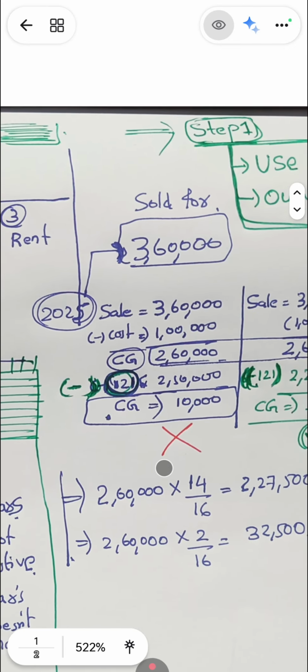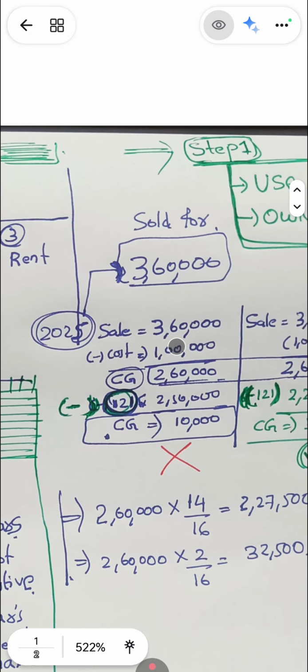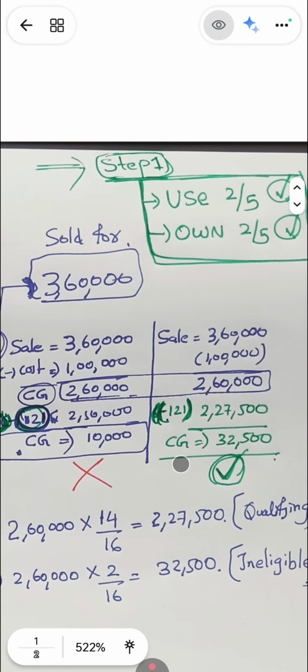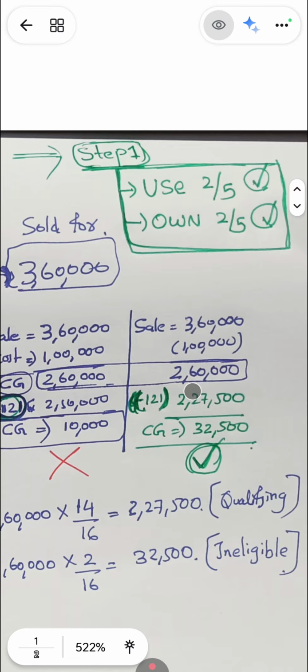So here sale 360, capital gain is 260. According to this, 2.5 is excluded and the remaining 10,000 is taxed. But we don't do it like this. 260 is the capital gain. Out of this, we will figure out the 121 exclusion.